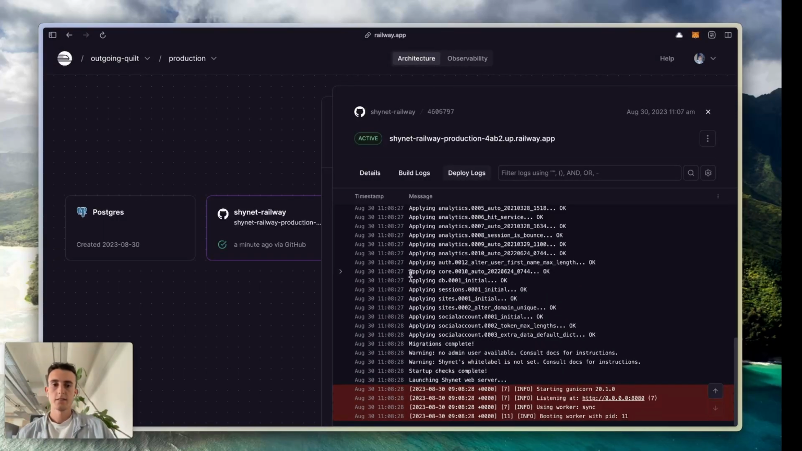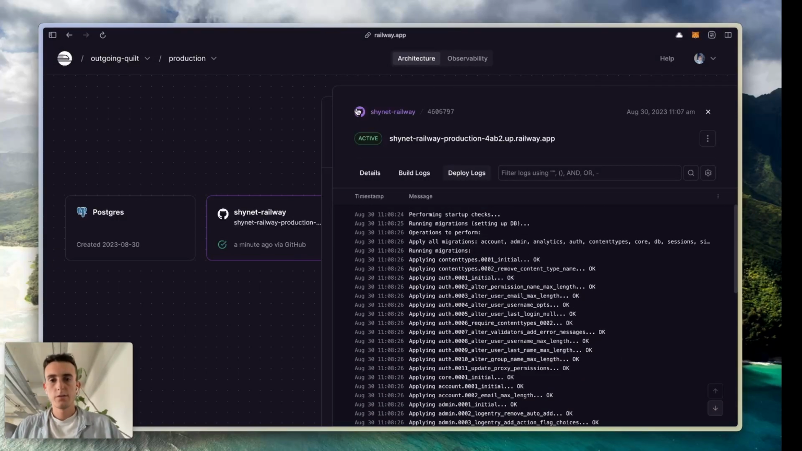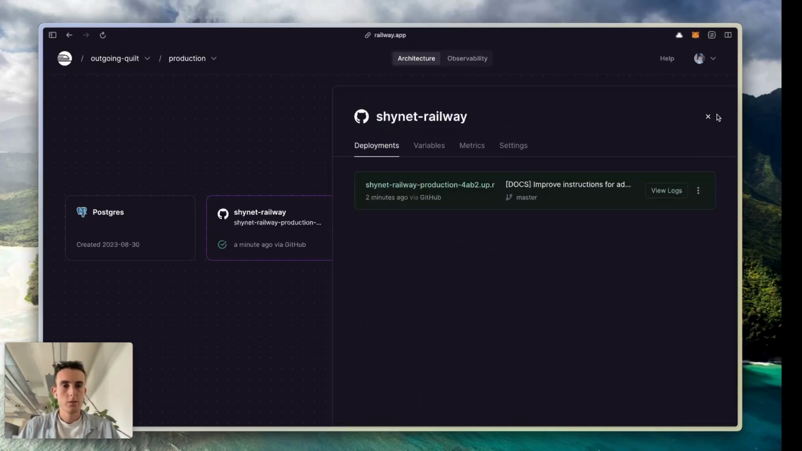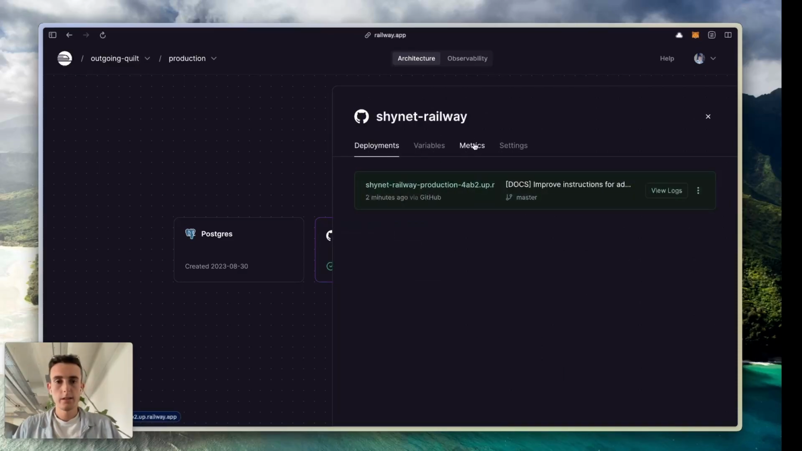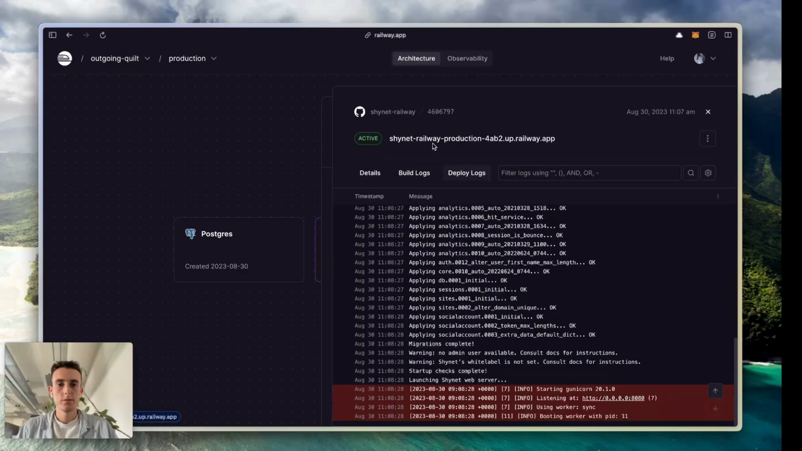As you can see, here is the log of the Shynet first deployment. I just click on the service Shynet on Railway, then on the first deployment and deploy logs. Startup checks complete. When you see this, you can now edit the admin environment variable.